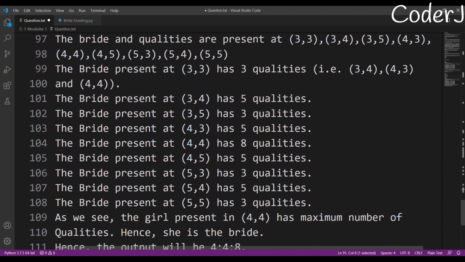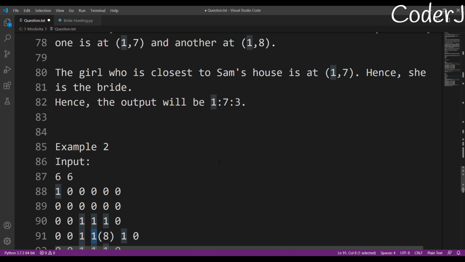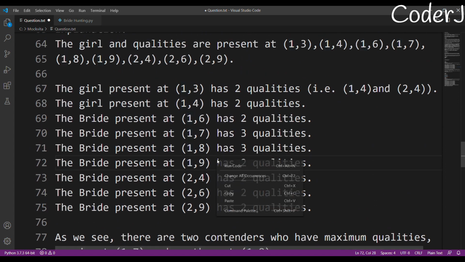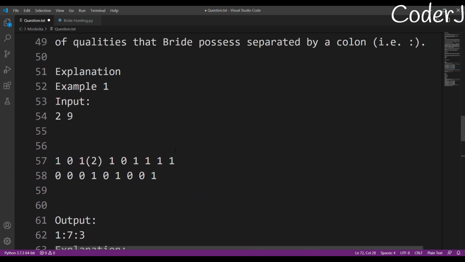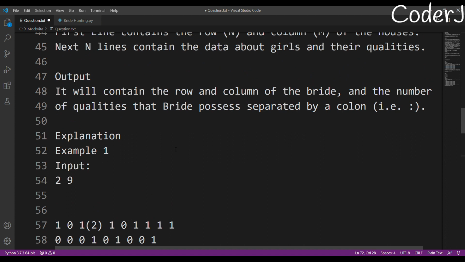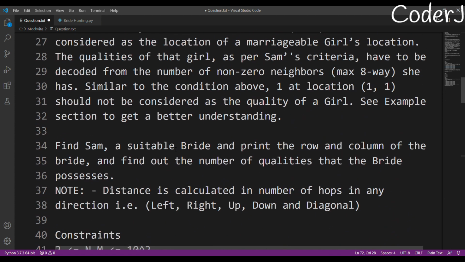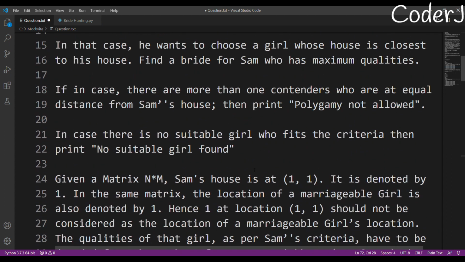Okay, so don't forget how many conditions we have. Firstly, if no girl possesses any quality, then we'll just say, no suitable girl found.